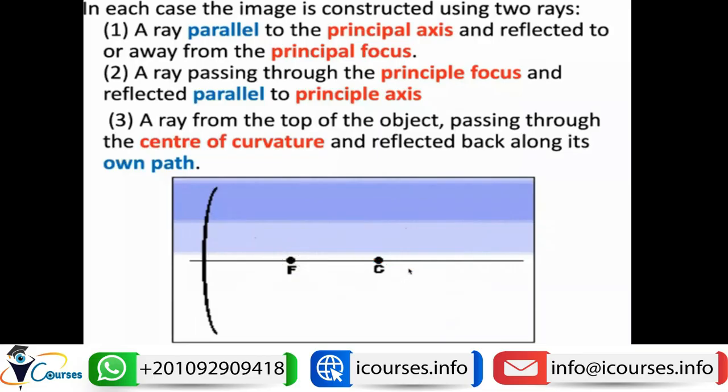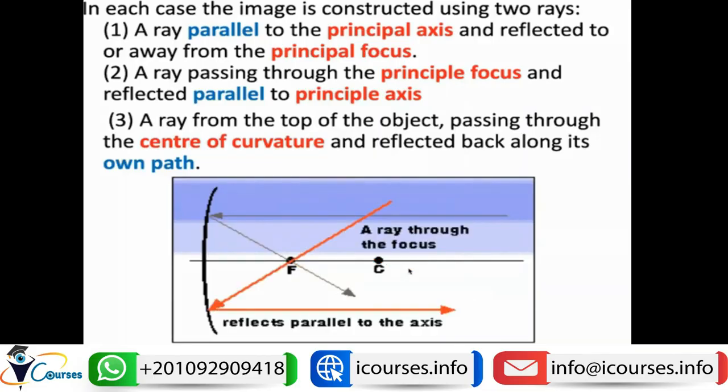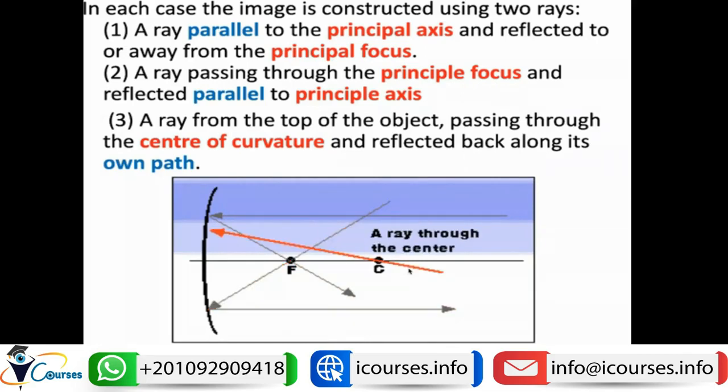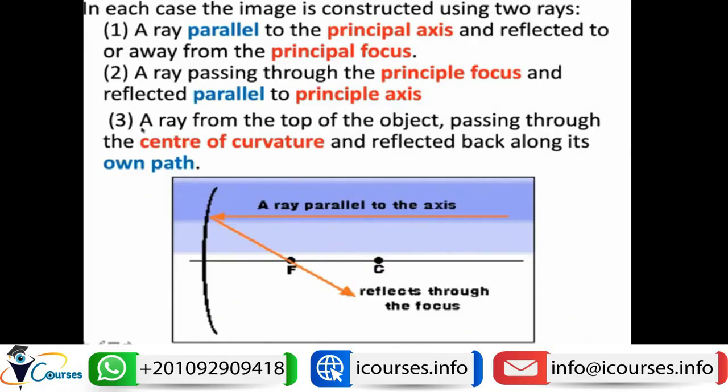In order to construct the image, we need at least two lines. If two lines are intersecting, then we can construct an image. We don't need all three lines to be intersecting in order to form an image.